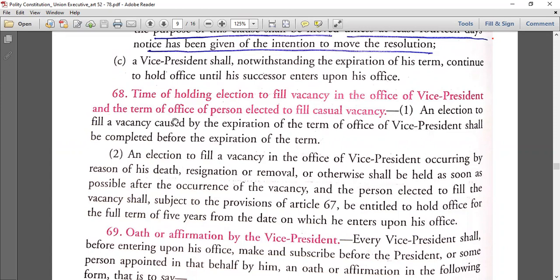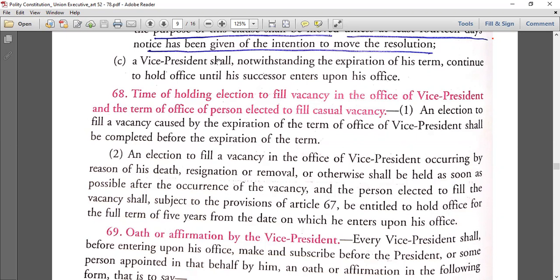The election to fill a vacancy caused by the expiration of the term of office of the Vice President shall be completed before the expiration of the term. So before the expiration of the term, the election should be held for Vice President. An election to fill a vacancy in the office of Vice President occurring by reason of his death, resignation or removal or otherwise shall be held as soon as possible after the occurrence of the vacancy, and the person elected to fill the vacancy shall, subject to the provisions of article 67 above, be entitled to hold office for the term of 5 years from the date on which he enters upon the office.